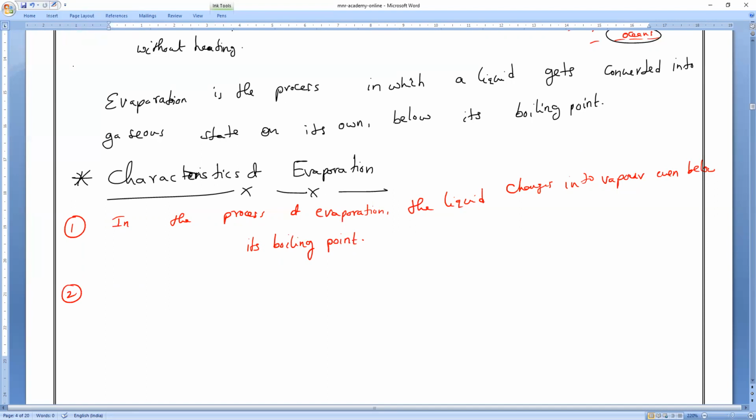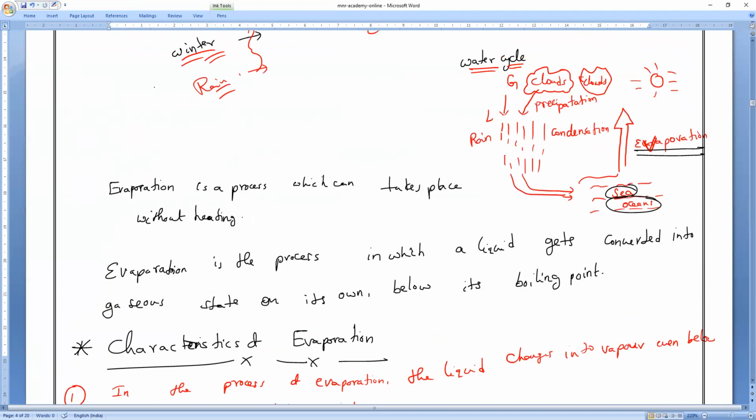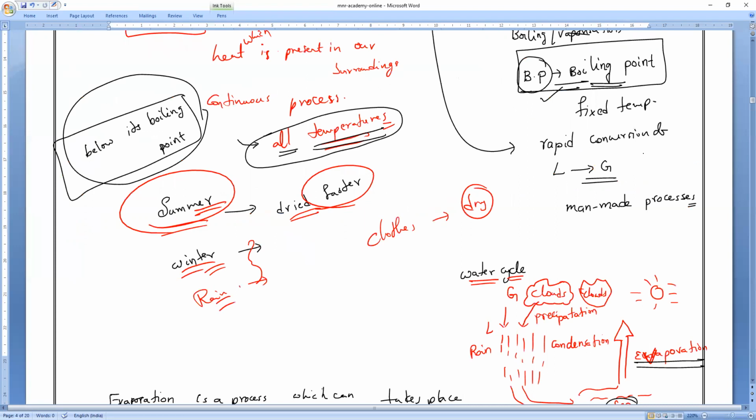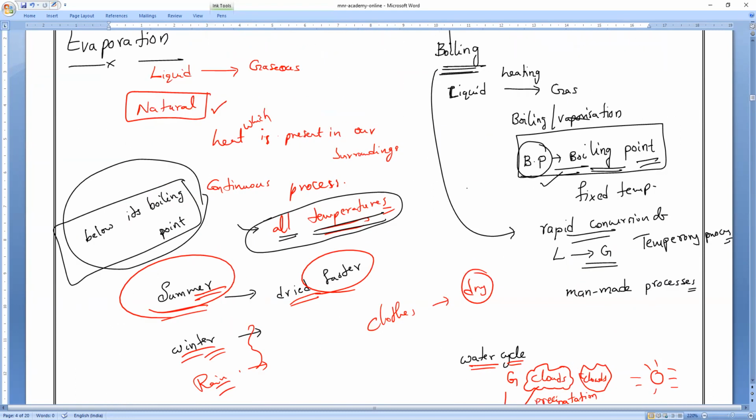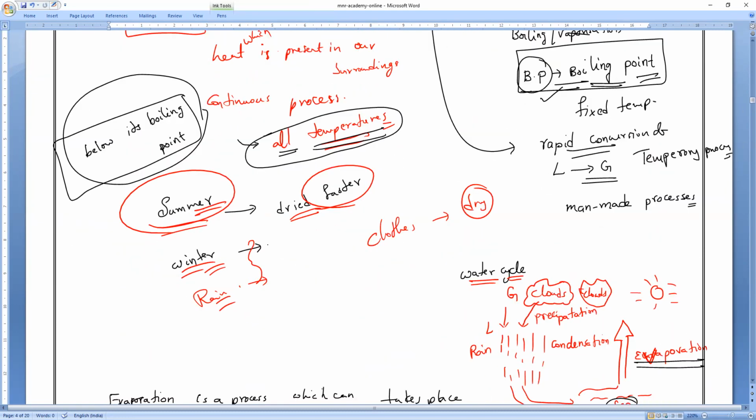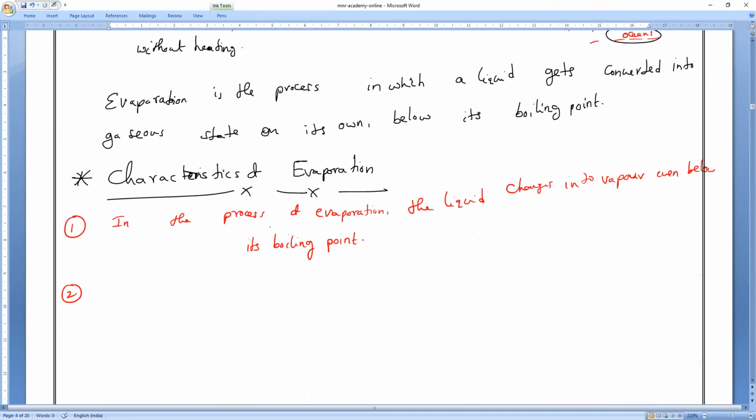That is why boiling is a temporary and rapid process. If you turn on your gas, it will continuously boil. If you turn off the gas, there is no boiling. So it is a temporary process that only takes place at the boiling point. But evaporation is different: no winter season, no summer season, no rainy season, continuously it will take place. So is it a temporary process or a continuous process? It is a continuous process.